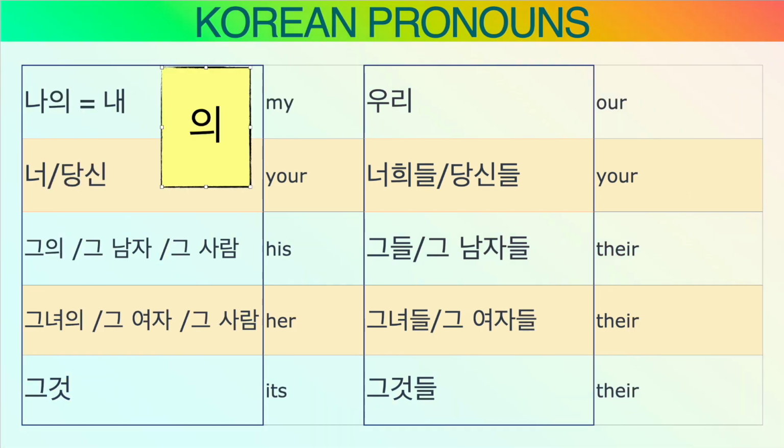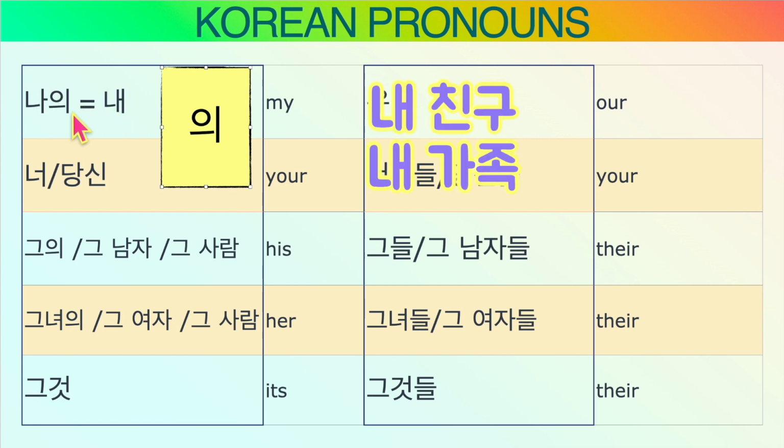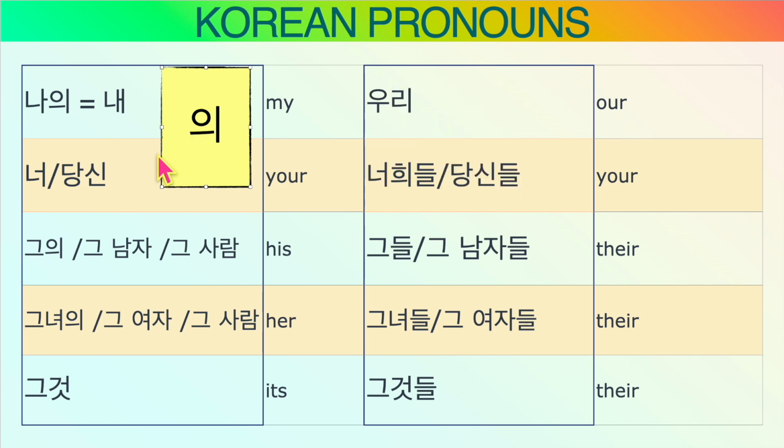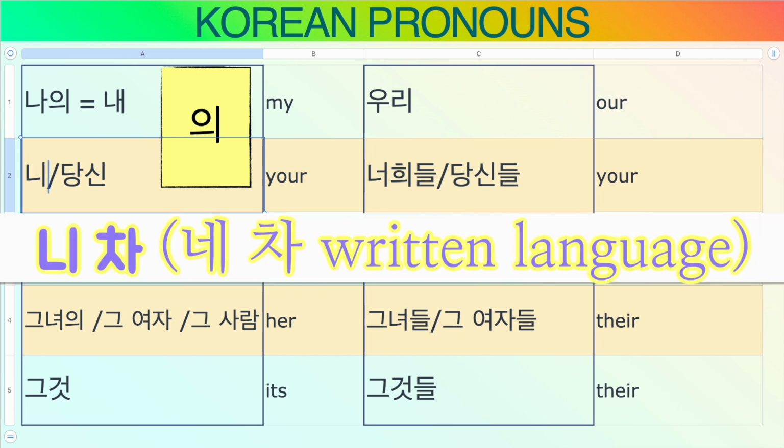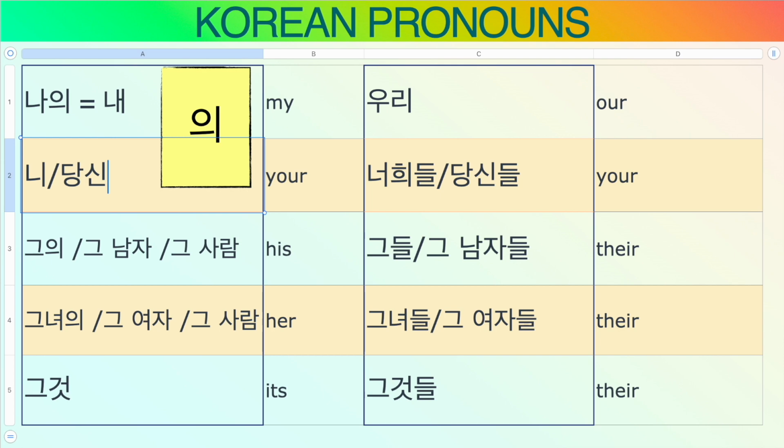Possessive particle. 의, 나의. When we speak, we hardly say 나의. We say 내, like 내 친구, 내 가족, right? 내 with a noun. And now, 너의, your. Well, you use 너의 in written Korean, but in spoken Korean, it becomes 니. Like your car, 네 차. Or let's say you're referring to your husband's car, 당신 차.